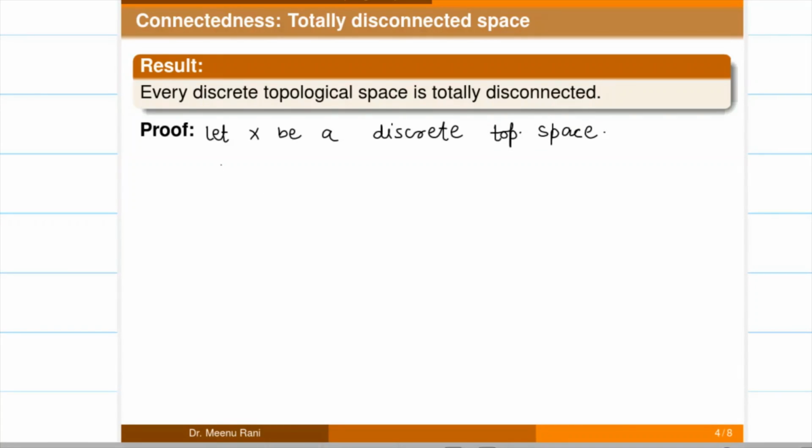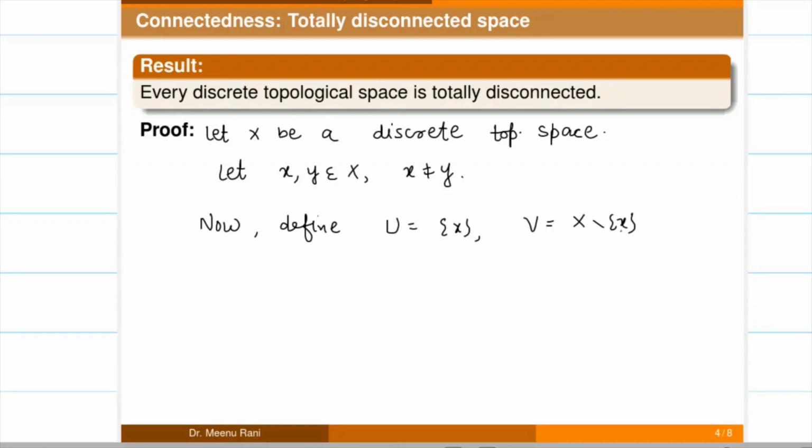For this, let us take two arbitrary, distinct elements x and y from X. Now we define U, which is singleton x, and V, which is X minus singleton x.